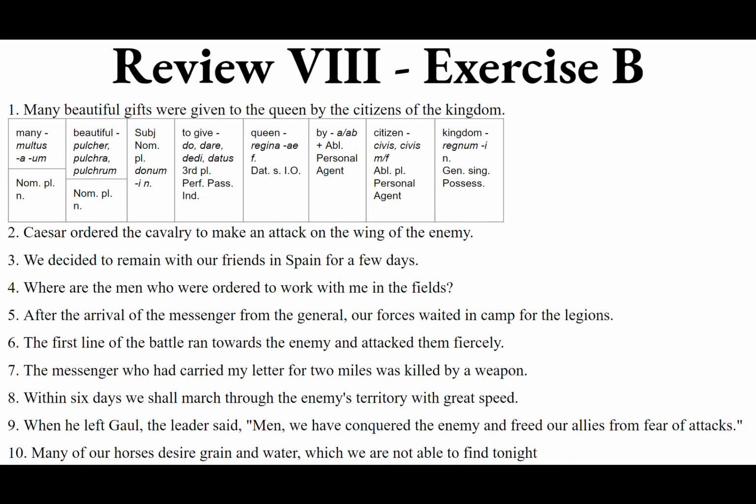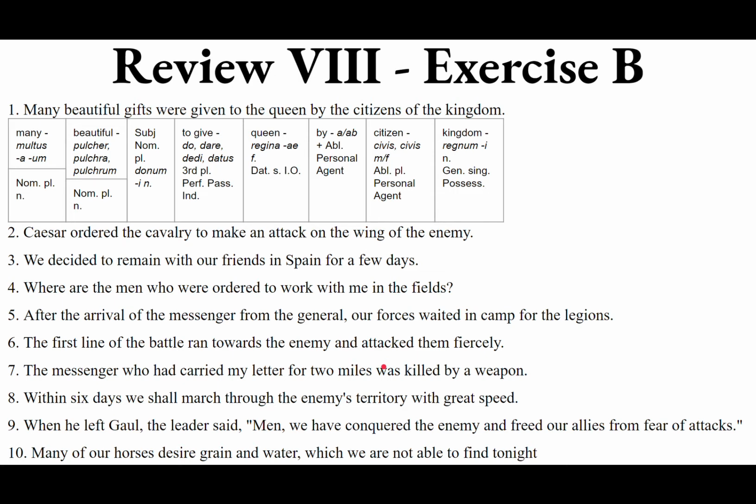We want 2 miles, so 2,000s of paces. Duo, duae, duo. We want the accusative. Don't put a preposition for, or even the conjunction nam. The for tells us in English that this is extent of space. Latin just uses the accusative to tell us that information. So you want duo milia passuum.